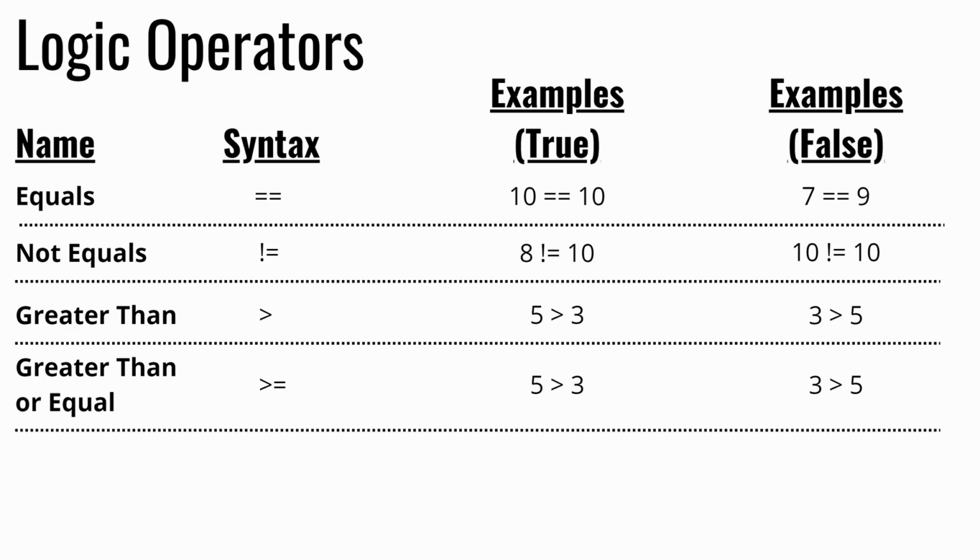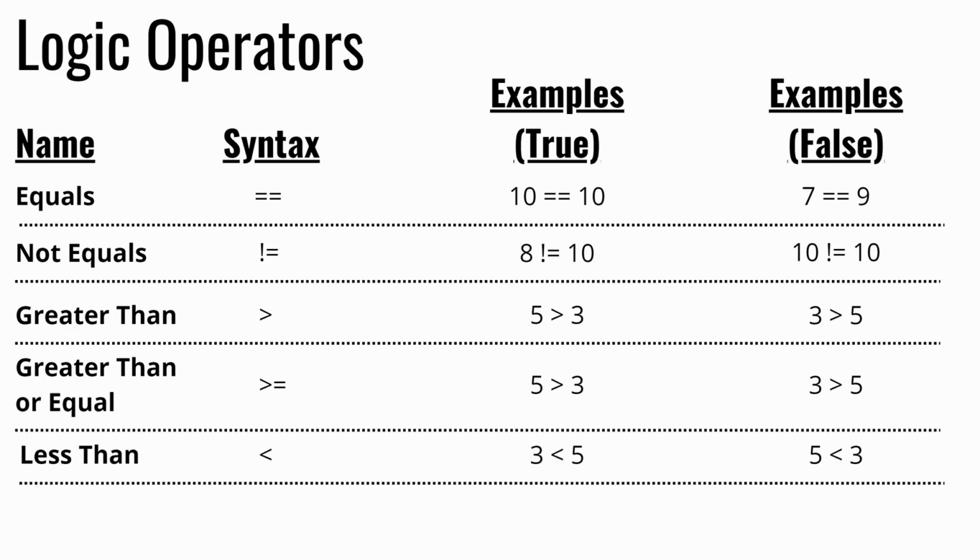We have the same examples for this one as the above one, but just keep in mind that the values could be equal and make it true. The next operator is less than, which you also saw in the last episode. This operator checks if the first number is less than the second number. If the first number is less than the second number, this expression will evaluate to true. One example where this is true would be 3 less than 5. One example where this could be false would be 5 less than 3.